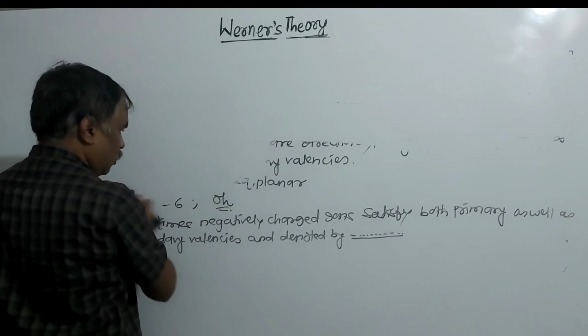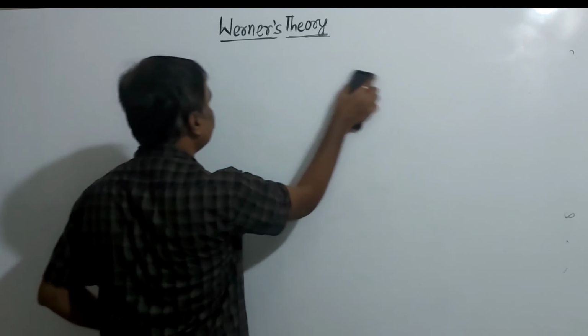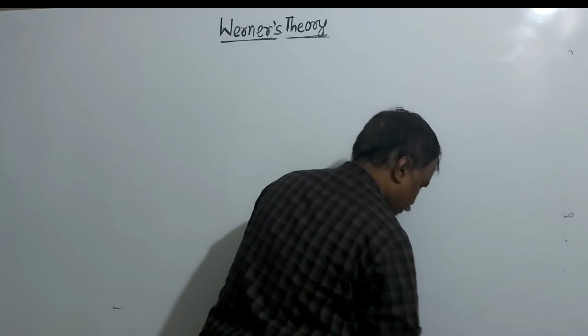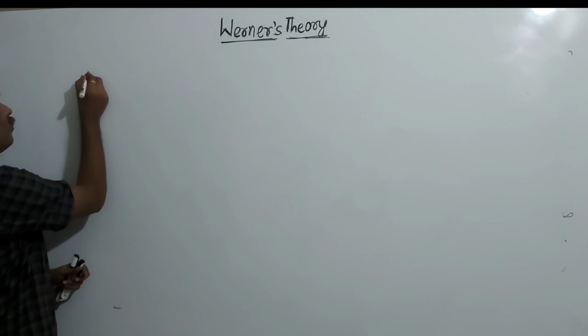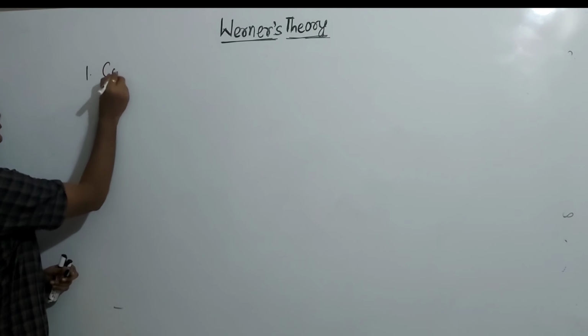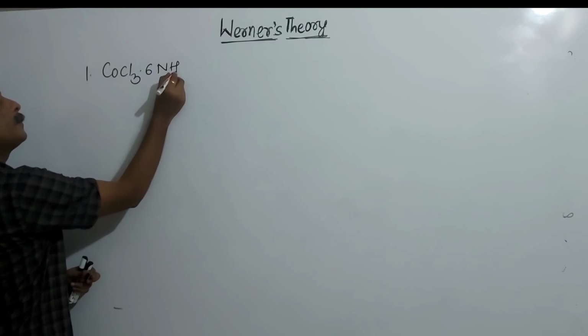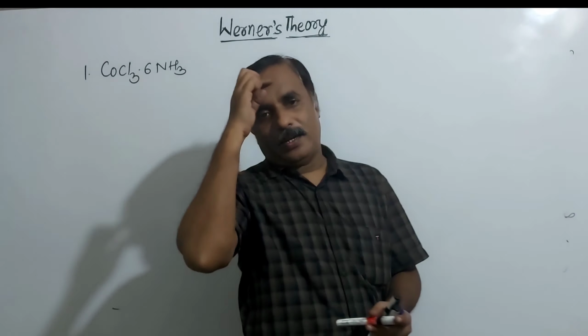For an example of this, I will take the complex of cobalt. First, CoCl3·6NH3. Here the metal is cobalt.